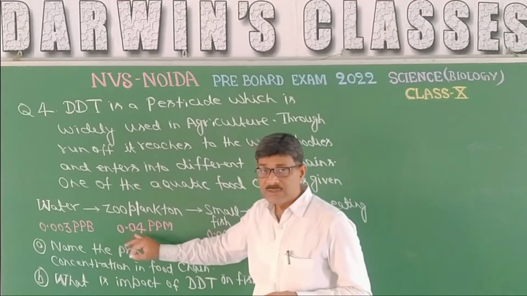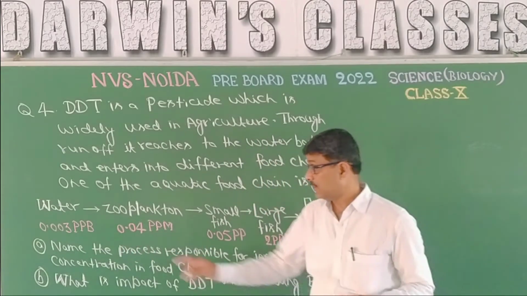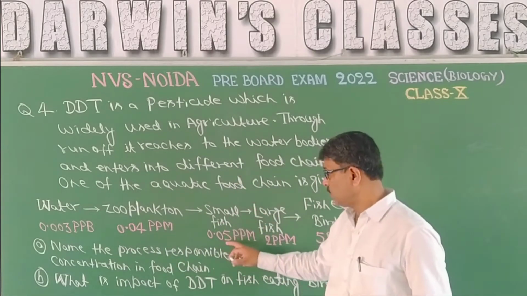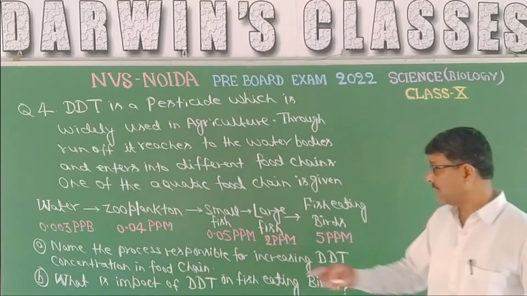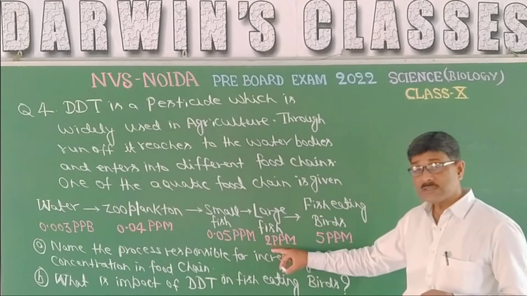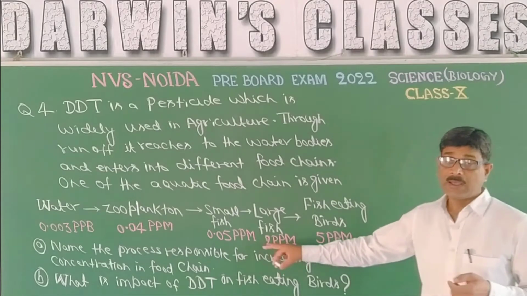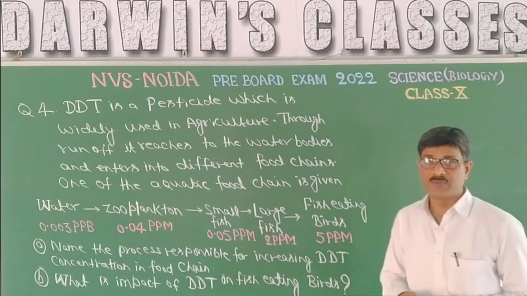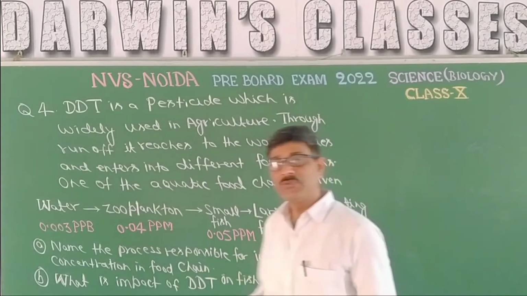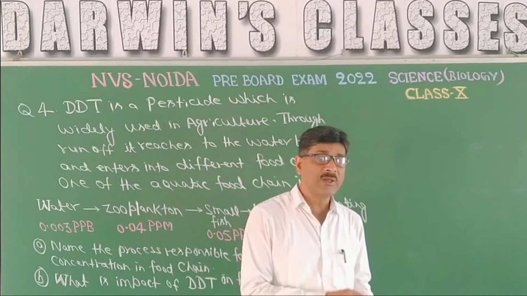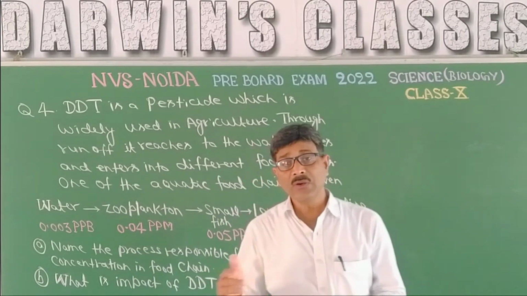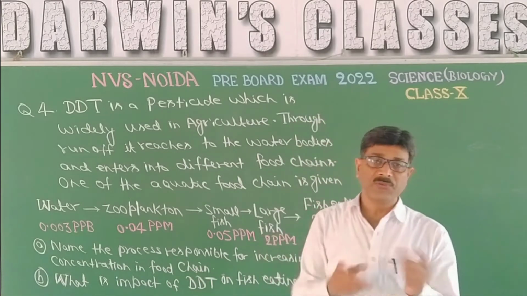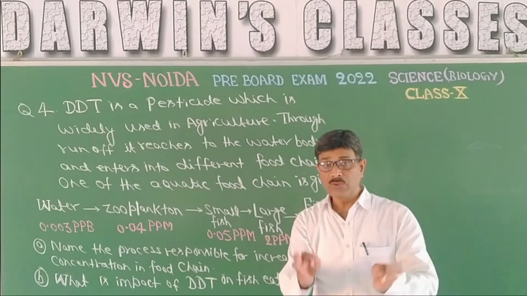Here it is 0.04 parts per million. It was billion, now it is million. In small fishes, it is 0.5 parts per million. Again, in large fishes, it is 2 parts per million. And in fish-eating birds, it is 5 parts per million. That means the amount of DDT, the amount of non-biodegradable chemicals, goes on increasing from left to right, or from bottom to top in a food chain.